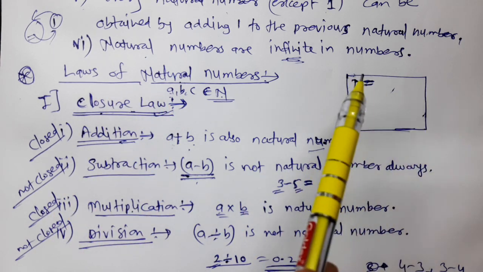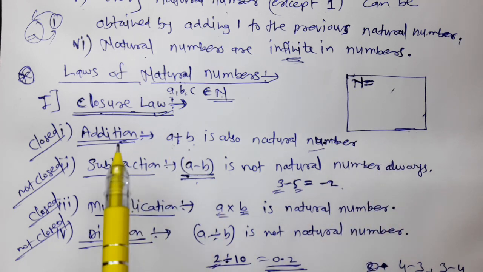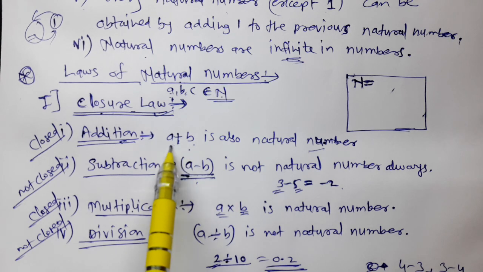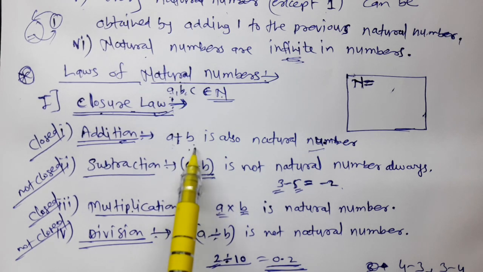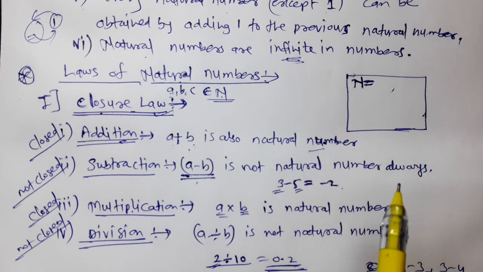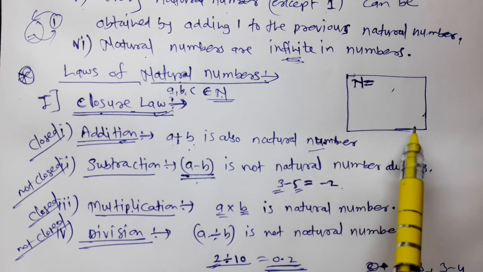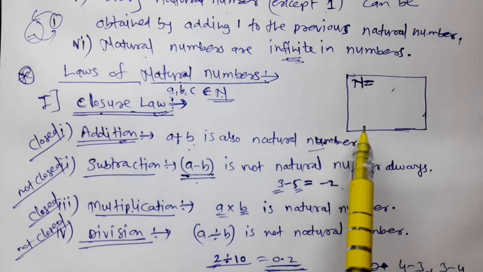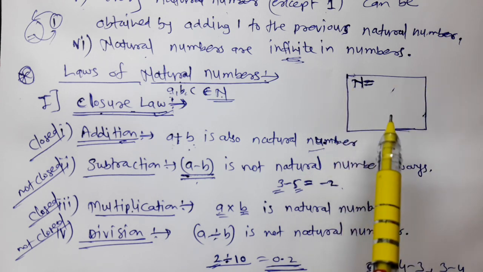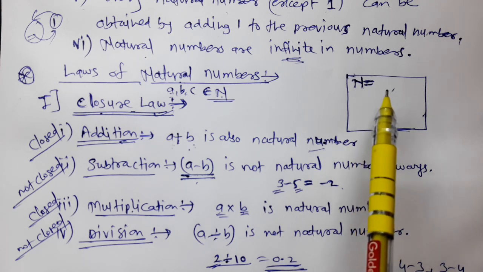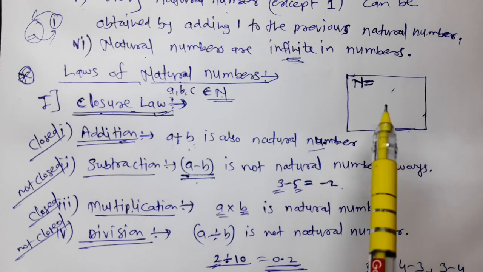Now we have to take closed in the sense, if we take any two natural numbers, suppose a and b are natural numbers. Suppose there is a box in which we put all natural numbers, and we are taking two natural numbers one by one and adding them.